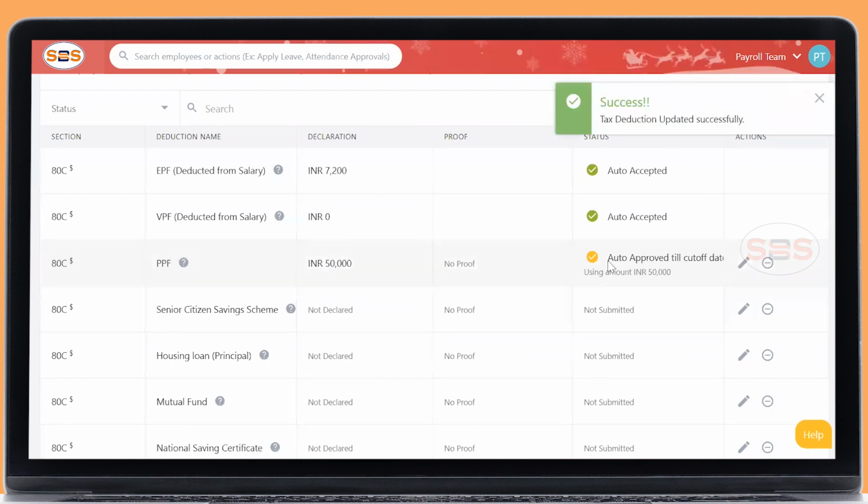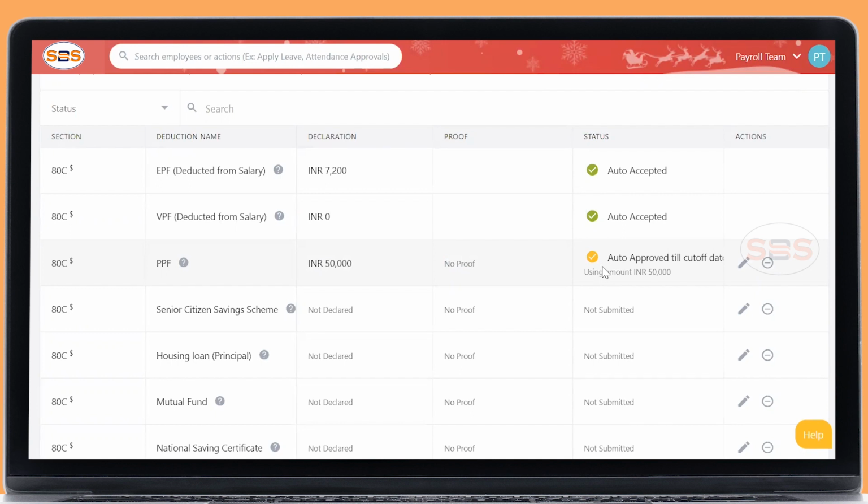Okay. This will come to the finance team. It will not immediately get approved. So you need to wait till the payroll. It will be approved after the 22nd only, or the 24th or 25th, it will get approved. Okay. Before the payroll.